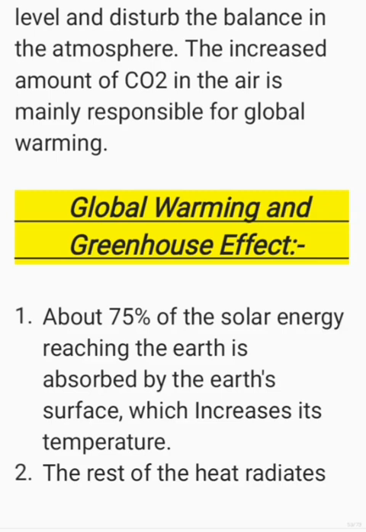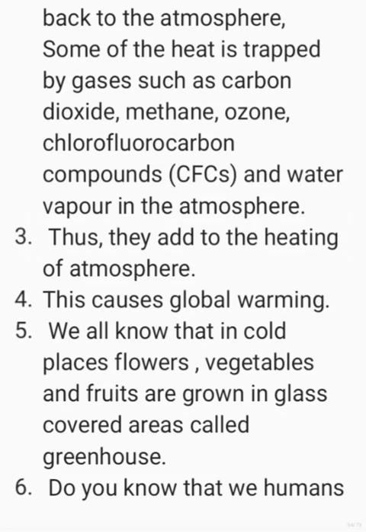Global warming and greenhouse effect. About 75% of the solar energy reaching the Earth is absorbed by the Earth's surface, which increases its temperature. The rest of the heat radiates back to the atmosphere, and some of the heat is trapped by gases such as carbon dioxide, methane, ozone, chlorofluorocarbon compounds CFCs and water vapor in the atmosphere. Thus, they add to the heating of the atmosphere. This causes global warming. We all know that in cold places flowers, vegetables and fruits are grown in glass-covered areas